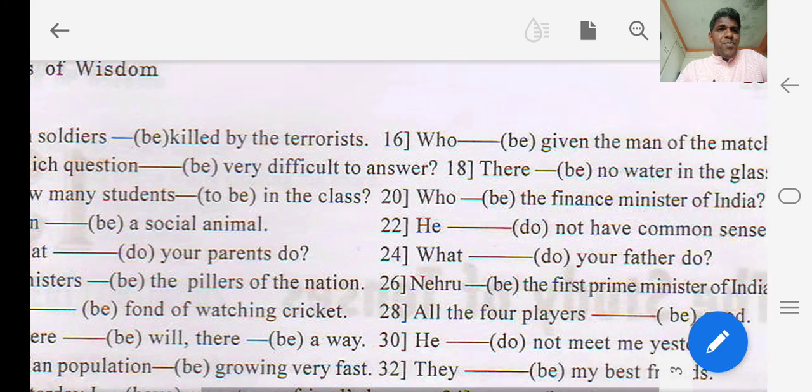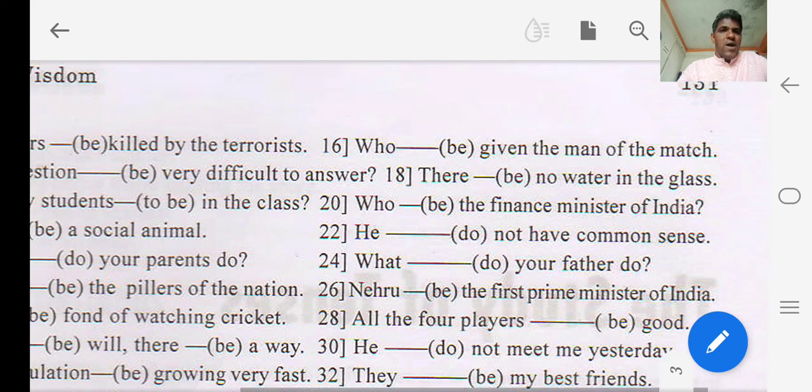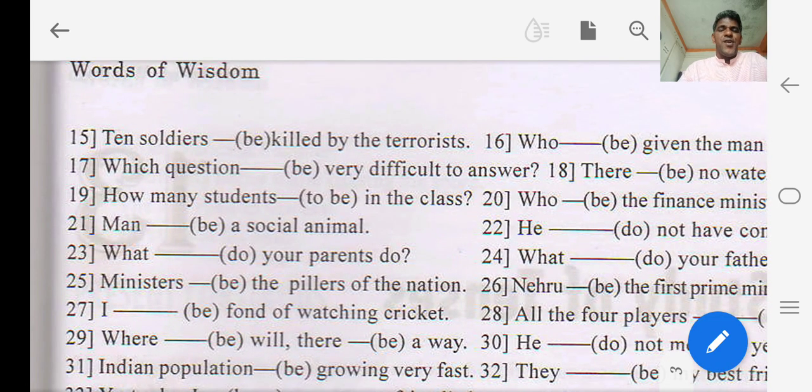Then who ___ given the man of the match. So again here the subject is who, that is a person, so it is third person singular subject, and it is in the past tense. That is why who was given the man of the match. So was is to be used.